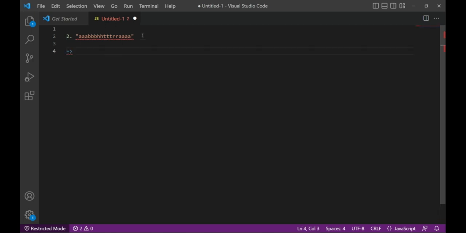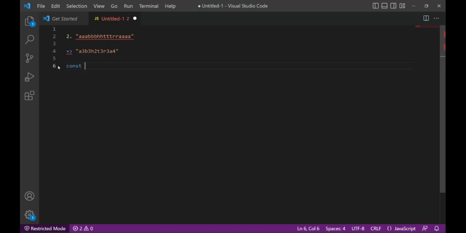Then the interviewer will expect us to process this data and create an output string, but the string will have information like a3 b3 then h2, since h occurs two times, then t3, then r2. This is how the interviewer usually asks the question, and the motto of this question is that the interviewer wants to see how you control the iteration of the loop. In the solution you will understand.